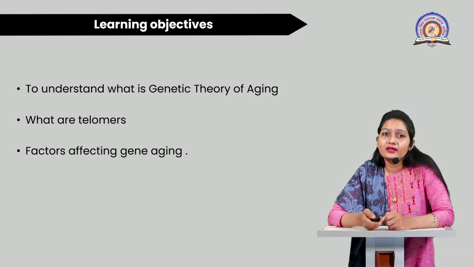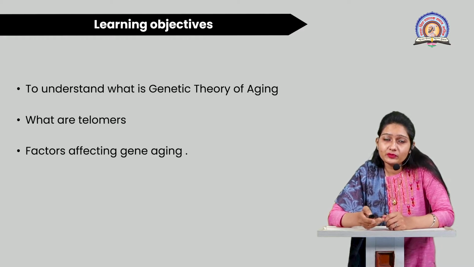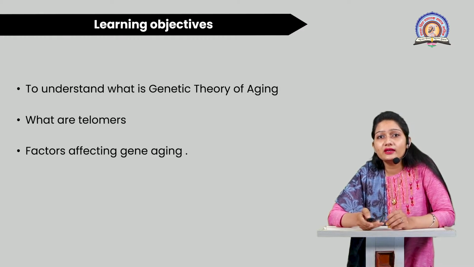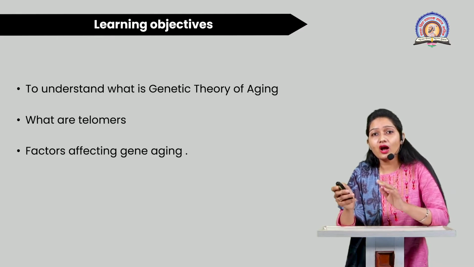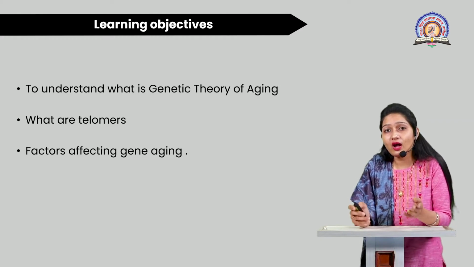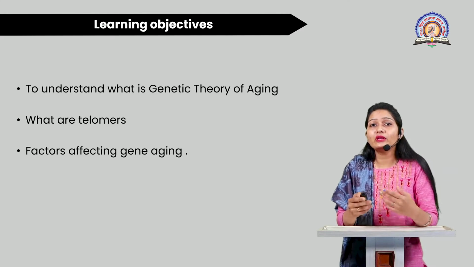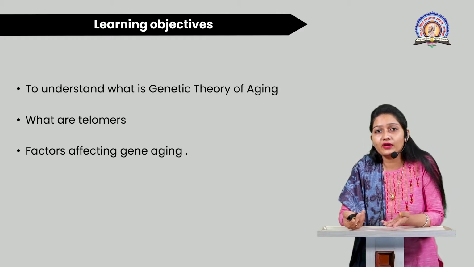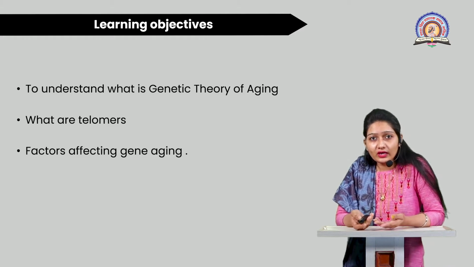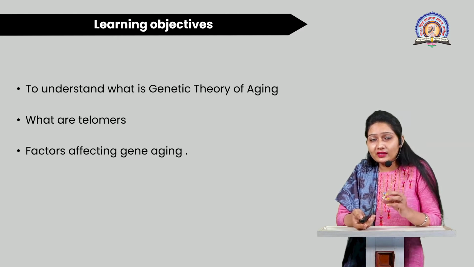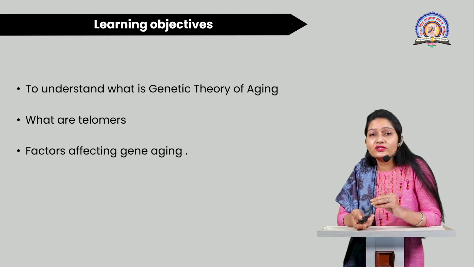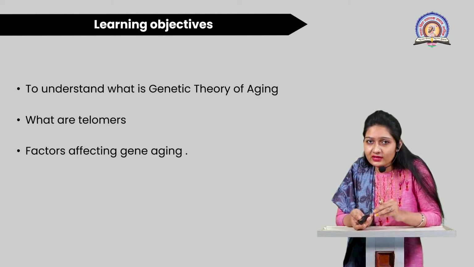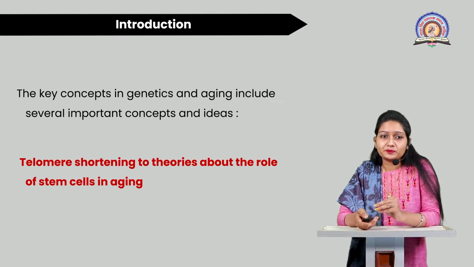Now, this part of the session is specially to understand the genetic theory of aging. What is the theory of gene aging, how the gene gets aged, how we look older or how we look younger, that we are going to see. Also what telomeres are, which is one of the factors responsible for gene aging, and the causes or factors affecting gene aging we are going to discuss.